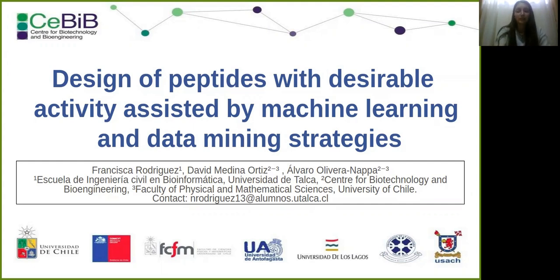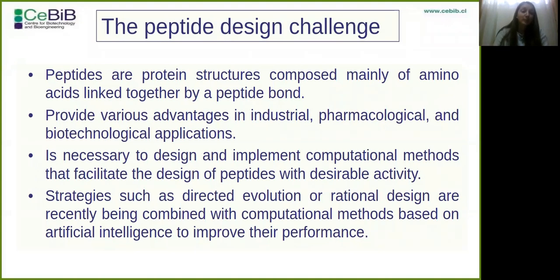Today I will present the project called Design of Peptides with Desirable Activity Assisted by Machine Learning and Data Mining Strategies. To start, peptides are protein structures composed mainly of amino acids linked together by a peptide bond. One of the main problems of working with this type of structure lies in the high economic costs involved in its synthesis. Therefore, it is necessary to design and implement computational methods that facilitate the design of peptides with desirable activity.